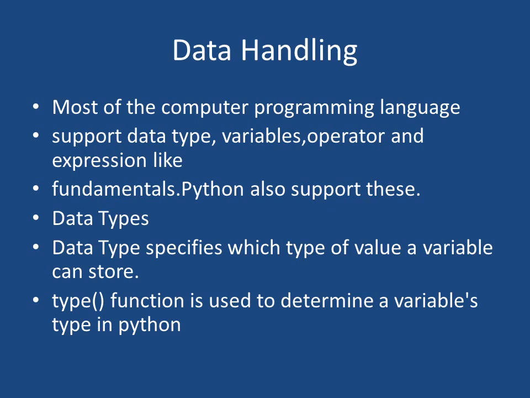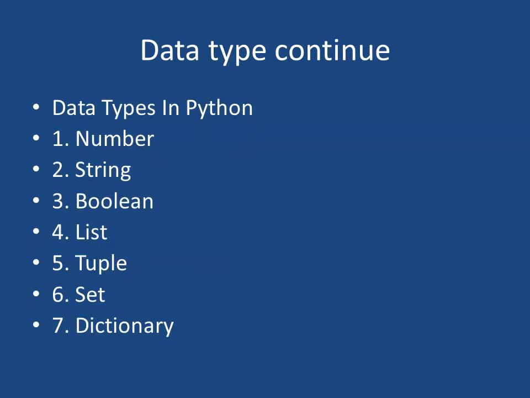Data type specifies which type of value a variable can store. Either it will be an integer, string, float, like this. Type is a function used to determine the variable type. Within this type function, when you write the name of the variable, you will get whether it's an integer, a float, or a string, like this.